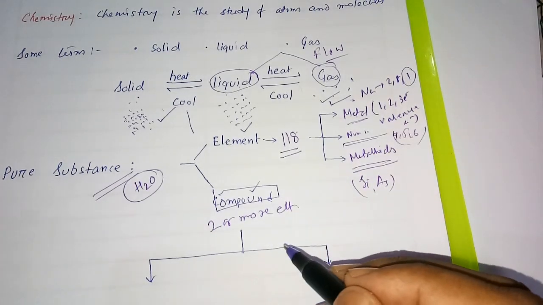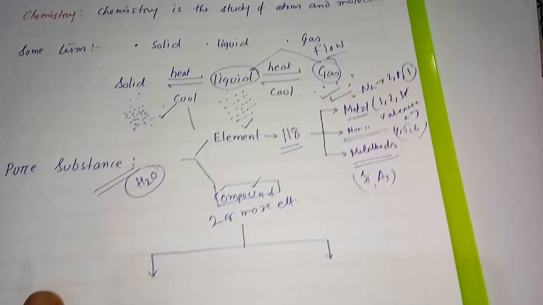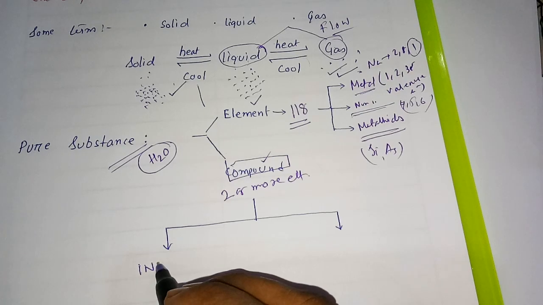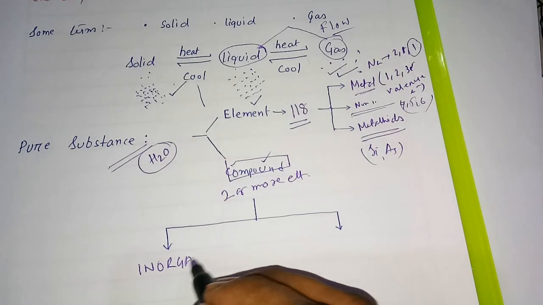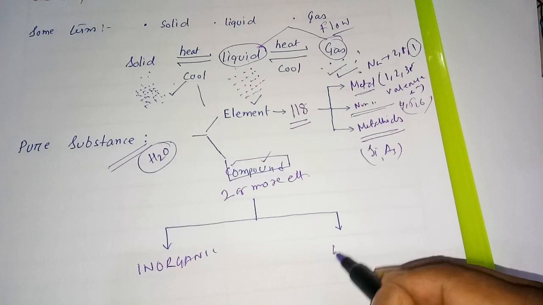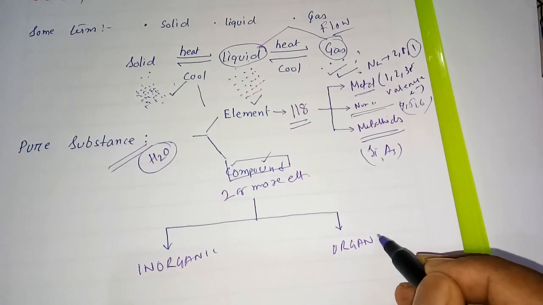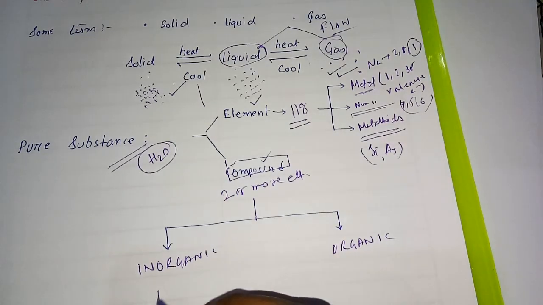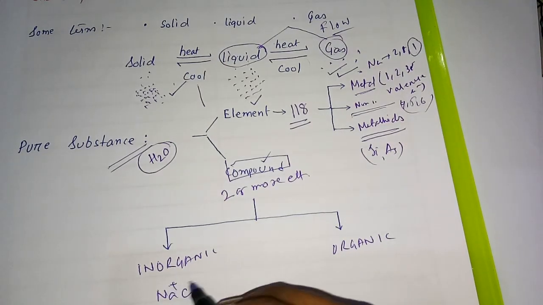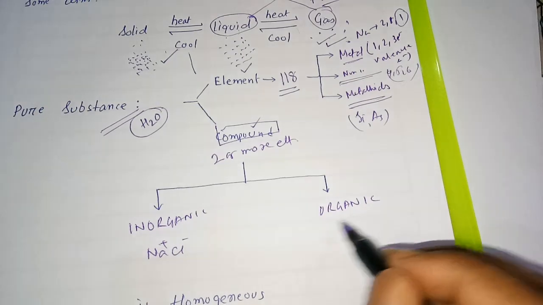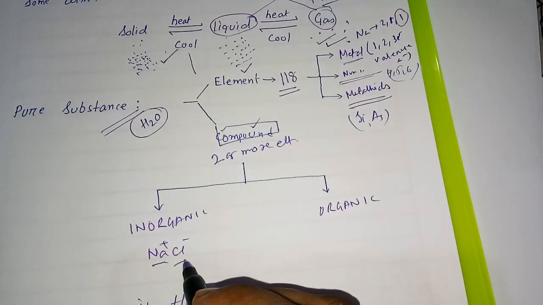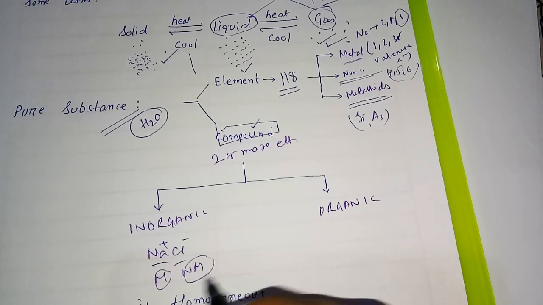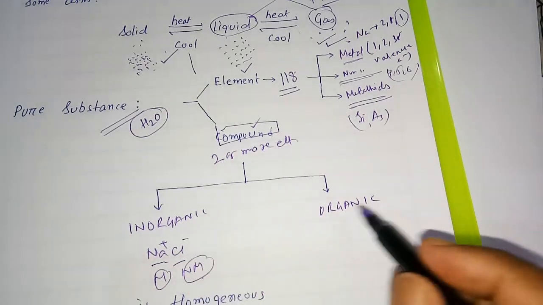We will read that a compound may be an inorganic compound or an organic compound. For inorganic compounds, for example NaCl, plus and minus charges are generated between them. So one part is from a metal, another part from a non-metal. That makes your inorganic compound.